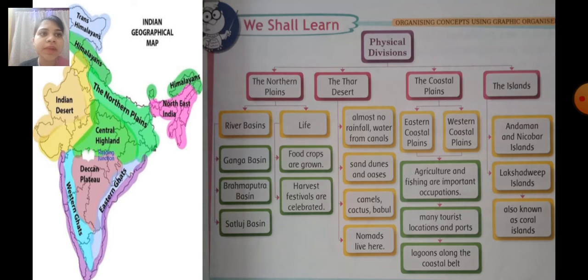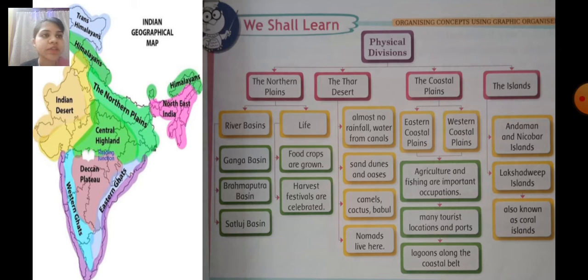The coastal plains are divided into two parts: eastern coastal plains and western coastal plains. There, agriculture and fishing are important occupations. Many tourists from different places come to visit the coastal plains. Lagoons along the coastal belt can be found.